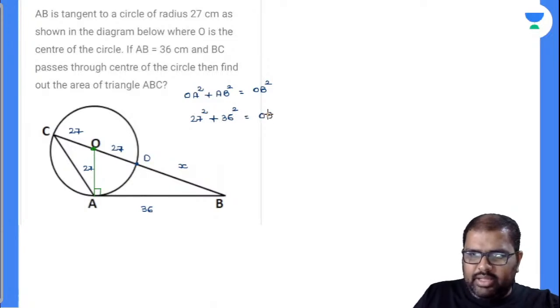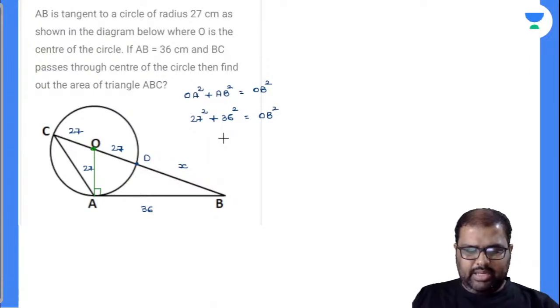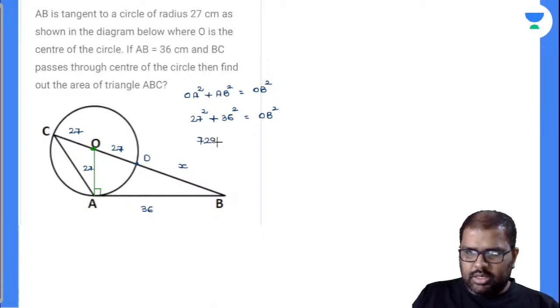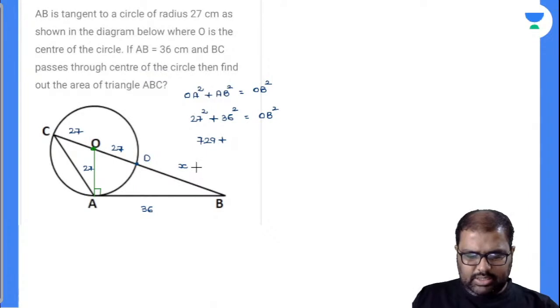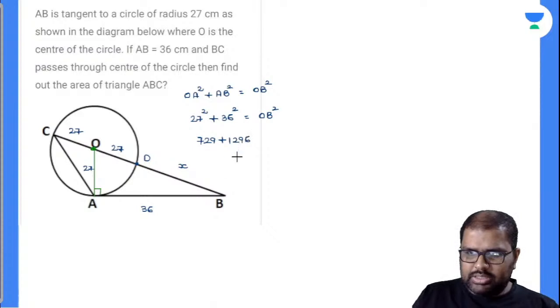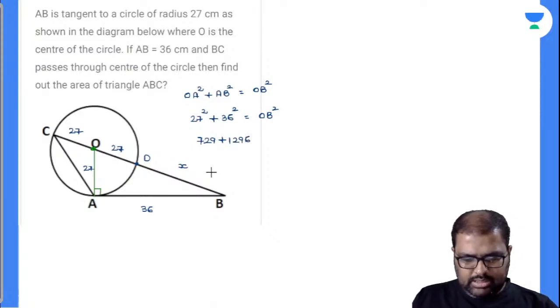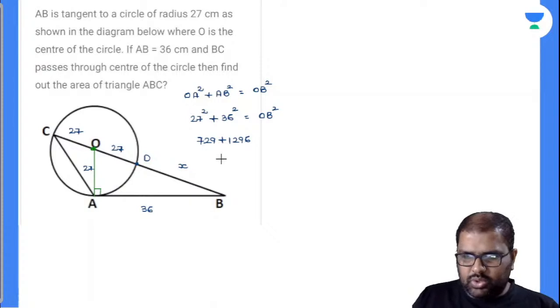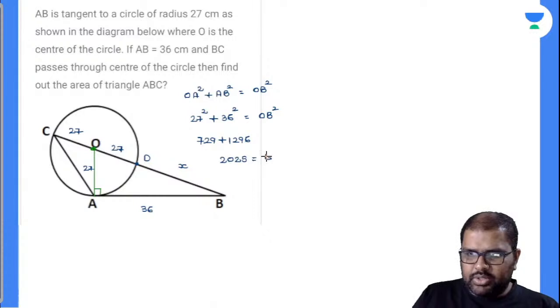Let's find the value. 27 into 27 is 729, plus 36 square is 1296. Add this together, 729 plus 1296 is 2025. 2025 is nothing but 45 square. So my OB value is nothing but equal to 45.